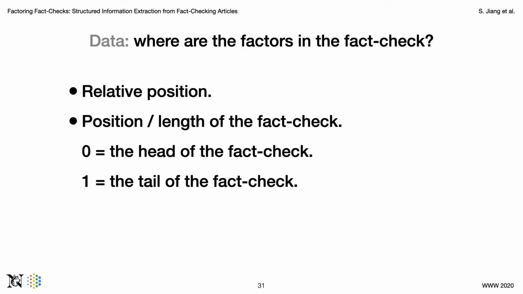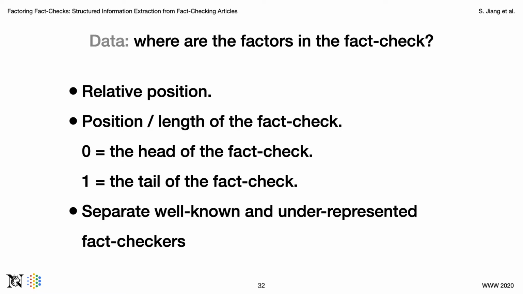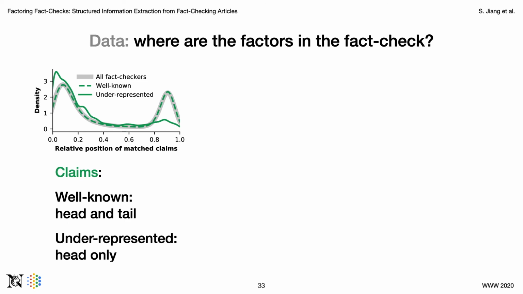We use a relative position measure to answer this question, where we simply take the position of the factors and then divide it by the length of the fact check. This gives us a number between 0 and 1, where 0 means the head of the fact check, and 1 means the tail. We also look at this question separately for well-known and underrepresented fact checkers, because they may have different distributions. First, we look at the claims.